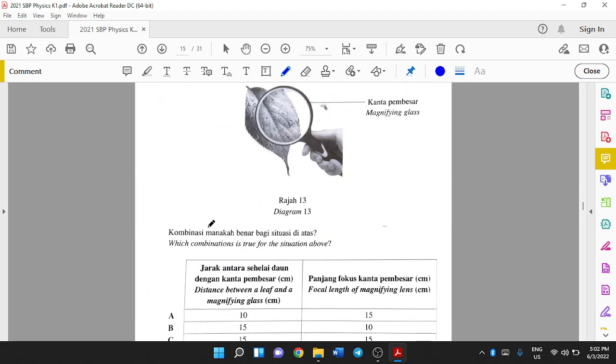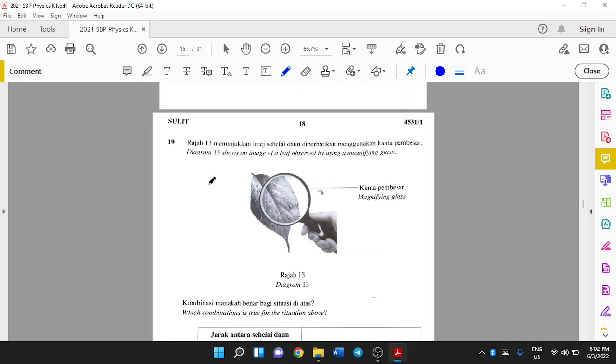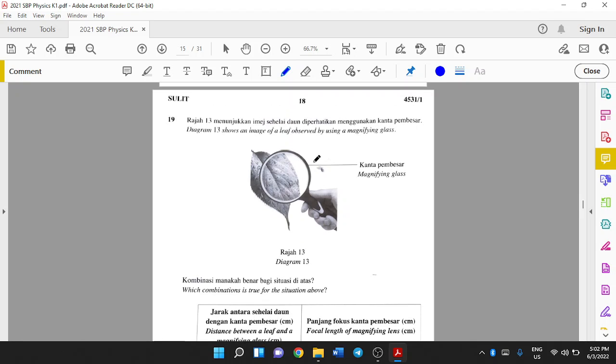Alright. So next, this question is a little tricky. Diagram 13 shows an image of a leaf observed by using a magnifying glass. Which combination fits the situation above? With this magnifying glass, we want to magnify, so your image will definitely be larger, and you will get an upright image, not an inverted image. And as I mentioned just now, upright will always come with virtual. So this is what you want to get.